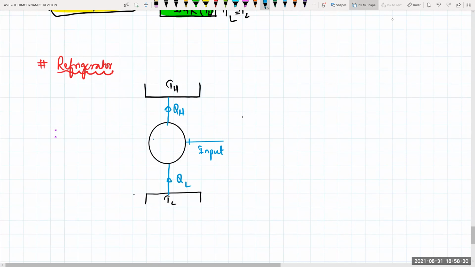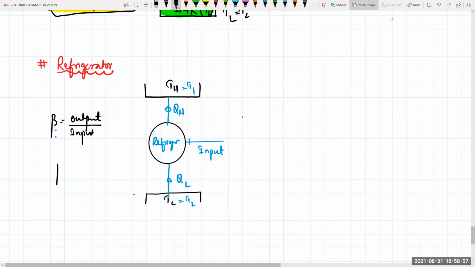And this is your refrigerator. It will take heat from the lower temperature and give it to the surrounding, which is the higher temperature. T lower means this one is T2, and T higher is T1. So the efficiency for this one is represented by beta. Beta is equal to output divided by input.